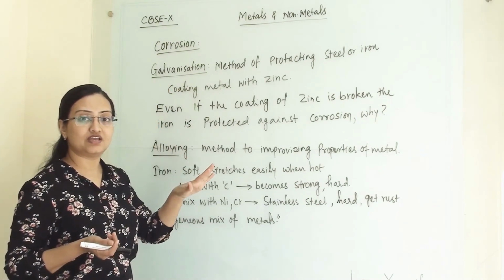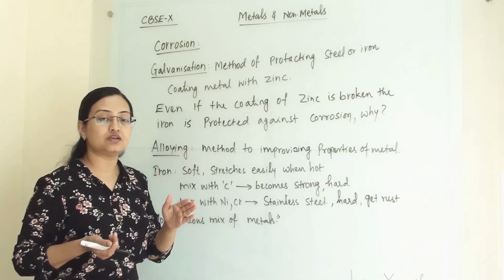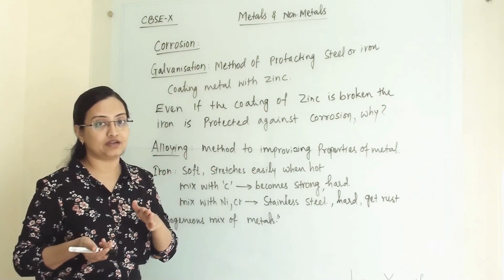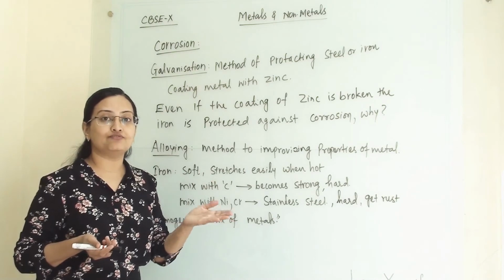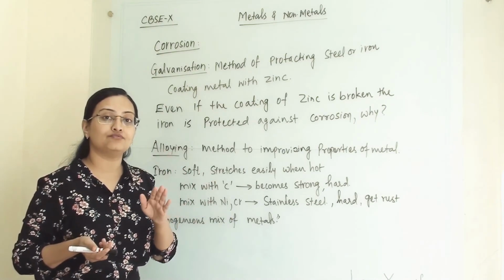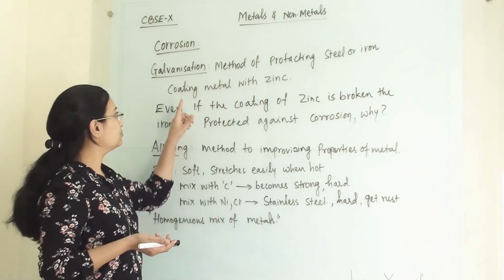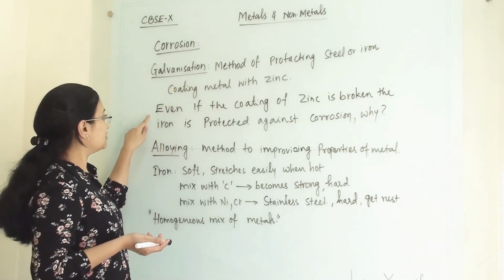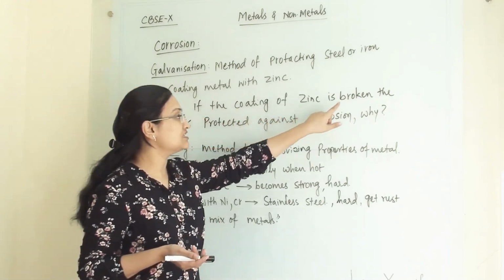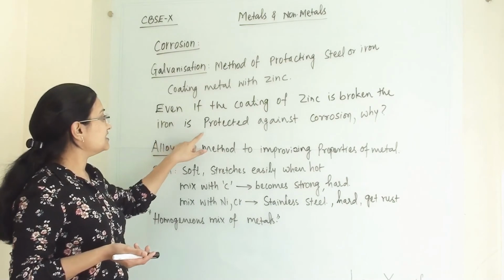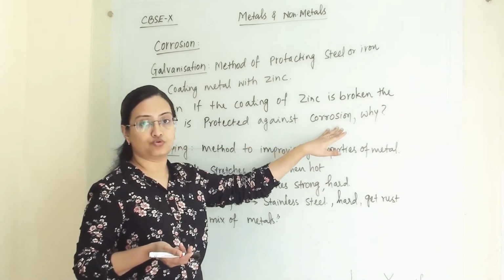So what is galvanization? When we are coating zinc on iron or any other metal to prevent them from rusting or from corrosion, that is known as galvanization. So even if the coating of zinc is broken, the iron is protected against corrosion.